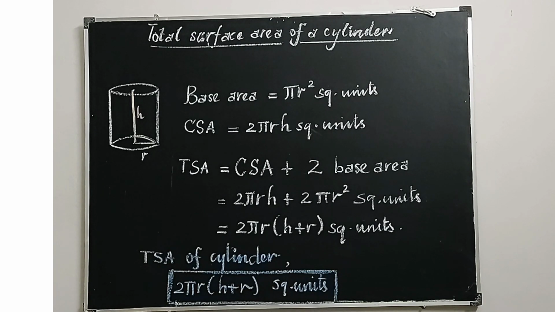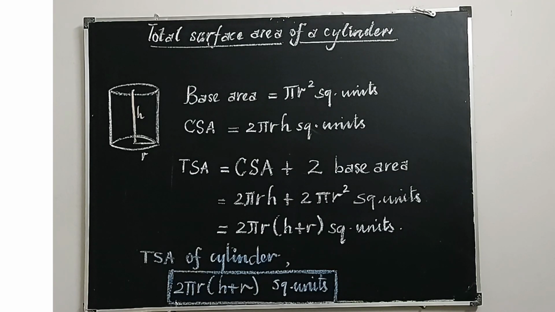Curved surface area of a cylinder is 2 pi r h. So total surface area of a cylinder is equal to 2 pi r into (h plus r) square units. I hope that you understood what a cylinder is: a right circular cylinder is thin in shape, a cylindrical body with the top and base which are in the same shape of a circle.